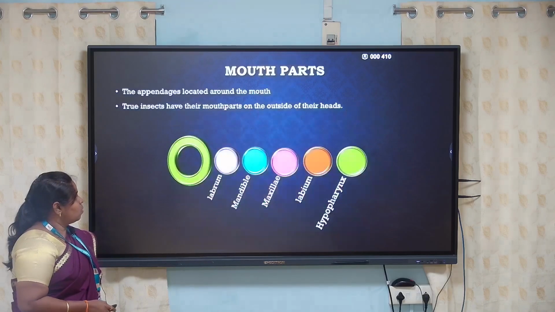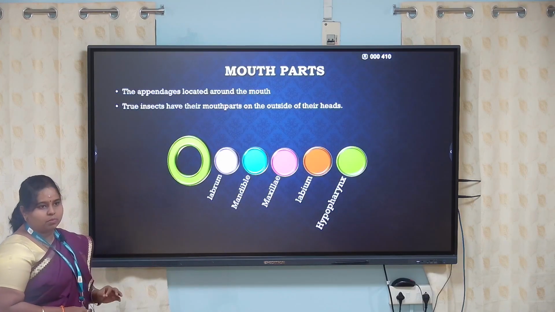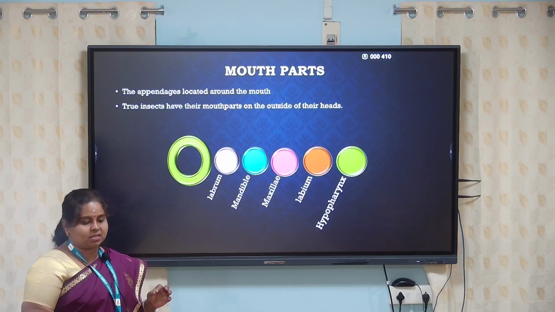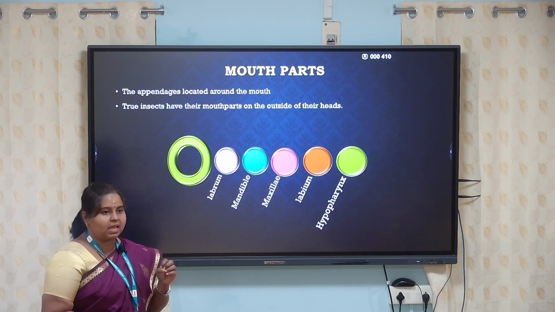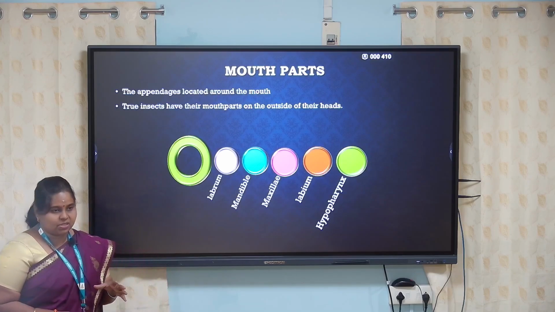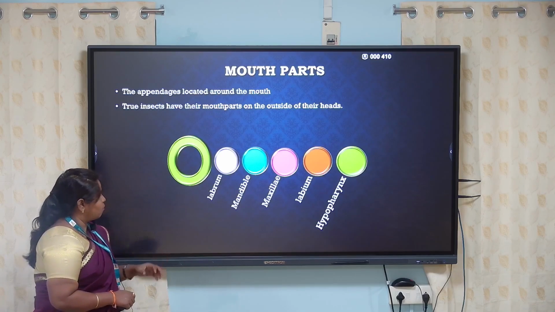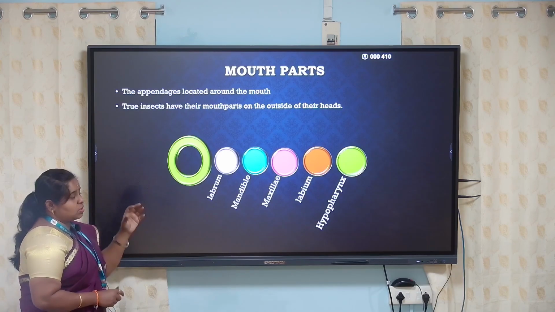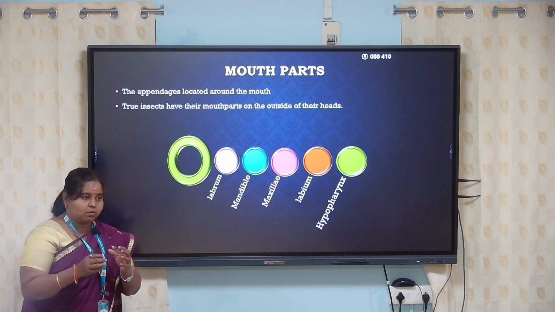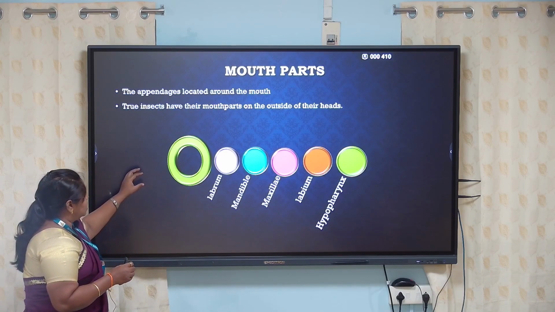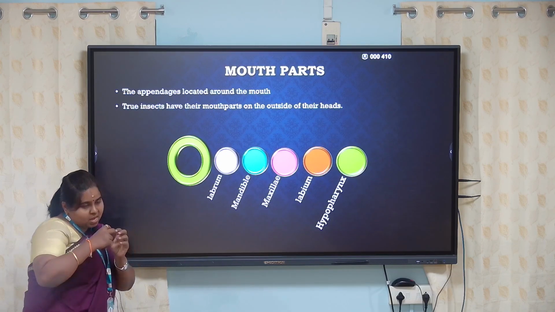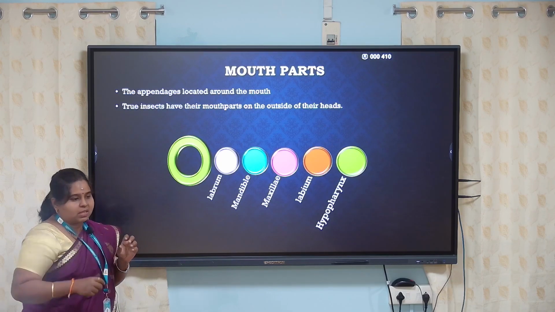Now let us move on to the basic mouthparts. As insects are arthropods in the class Insecta, their mouthparts are a group of appendages which together form the mouthpart. These appendages are around the mouth, and in true insects the mouthparts are protruded outside the head.